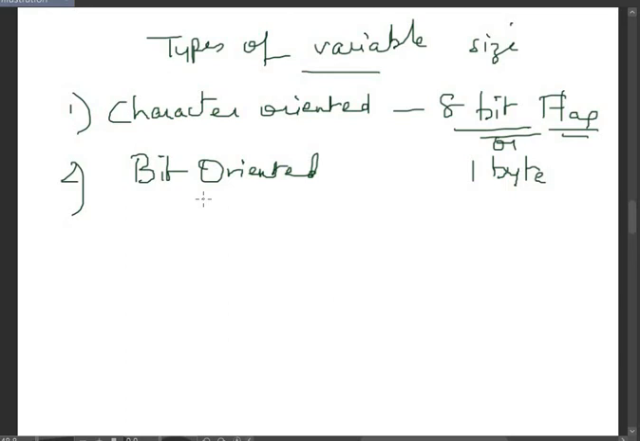Now coming to the bit oriented framing, one separate bit, that is either a 1 or a 0, is used to separate one frame from the other frame. So in character oriented framing, 1 byte is used to separate one frame from the other, and in bit oriented framing, a single bit is used to separate one frame from the other. So these are the two types of variable size framing.